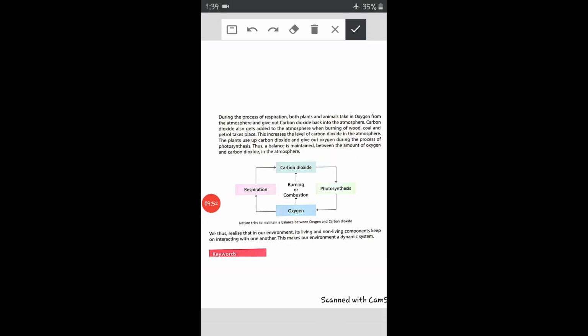You can see the diagrammatic view in your book also. Carbon dioxide is released with the help of the respiration process, and again carbon dioxide is used in the photosynthesis process, and photosynthesis in turn releases oxygen, which is again used up in respiration, and respiration again uses oxygen to give out carbon dioxide.